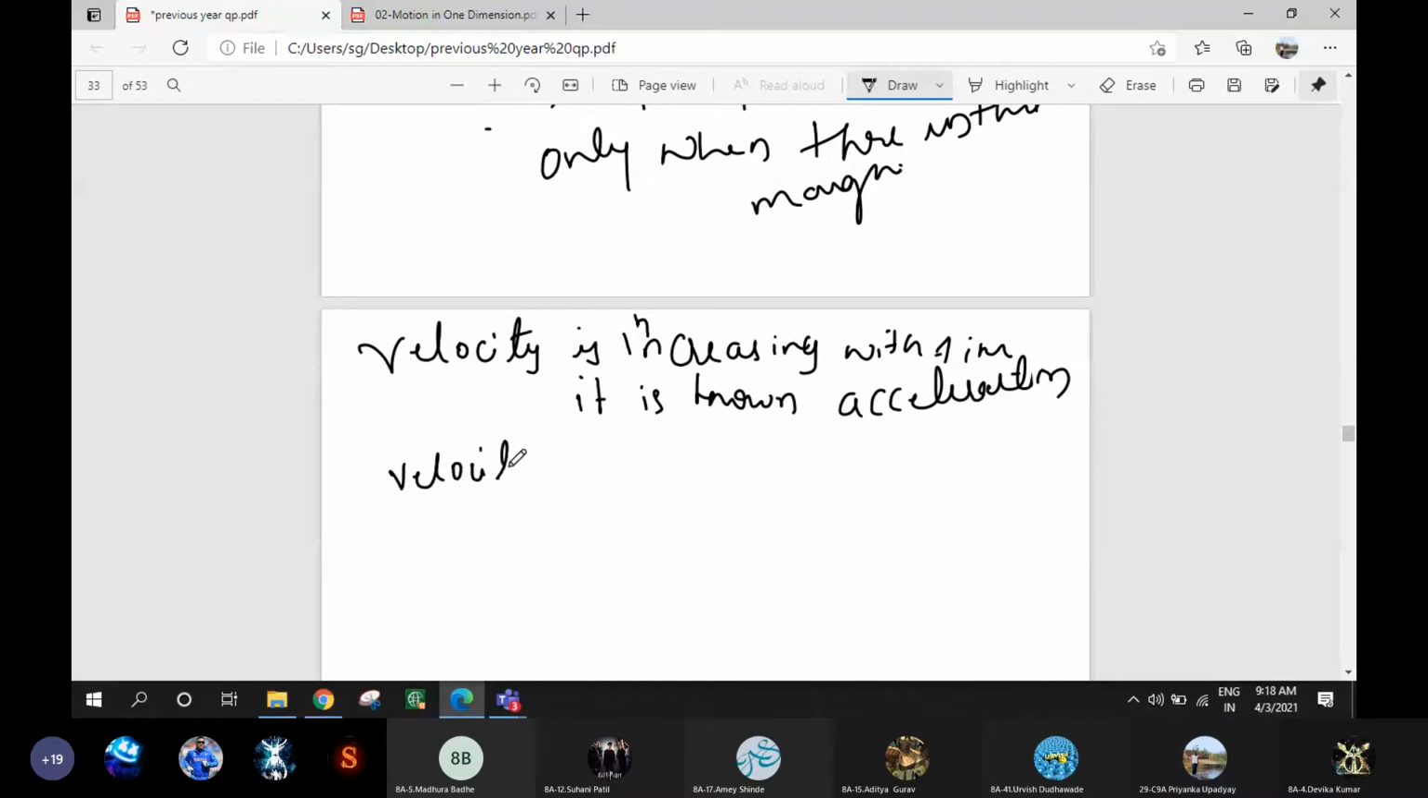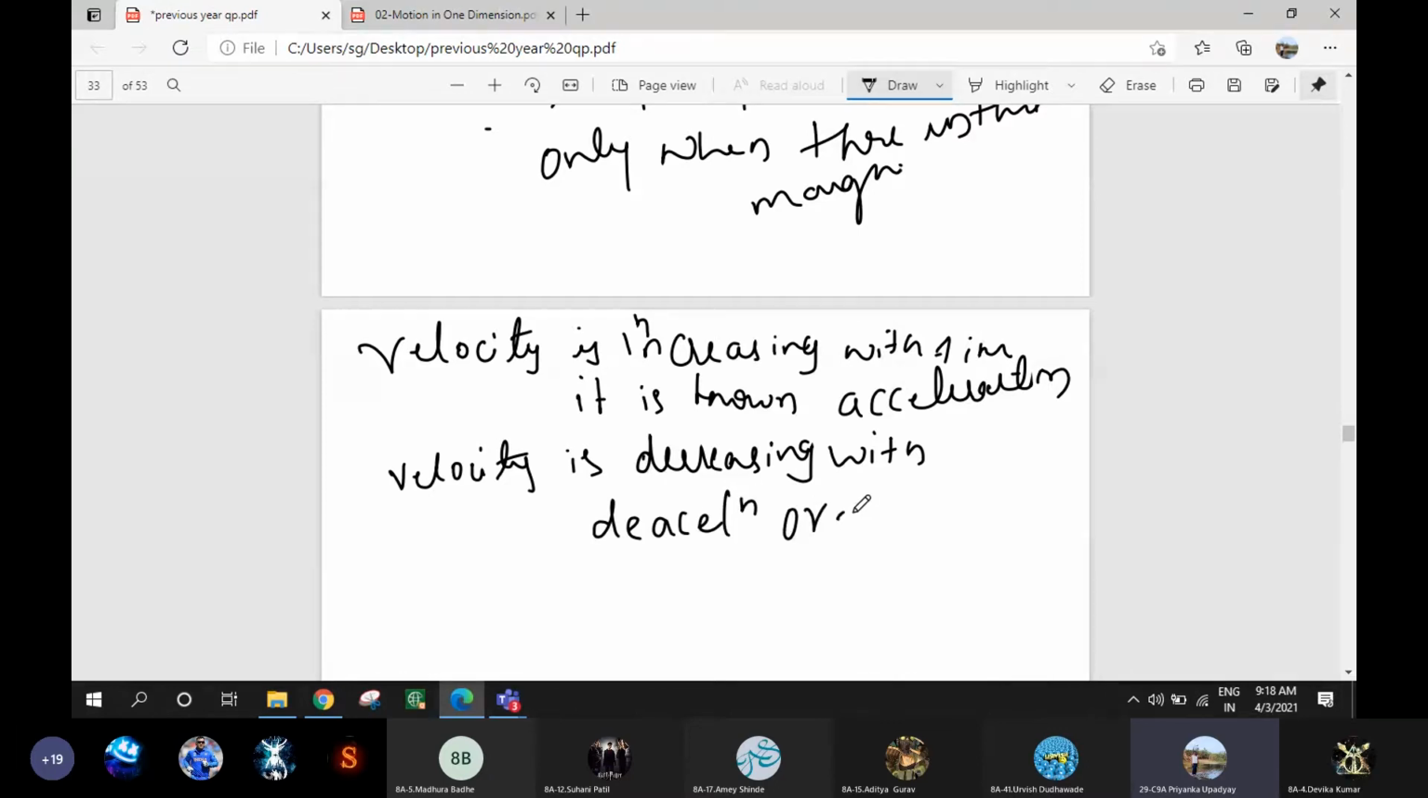Understood? Yes, miss. If the velocity is decreasing with time, as the time passes, if the velocity goes on decreasing, it is known as deceleration or retardation.